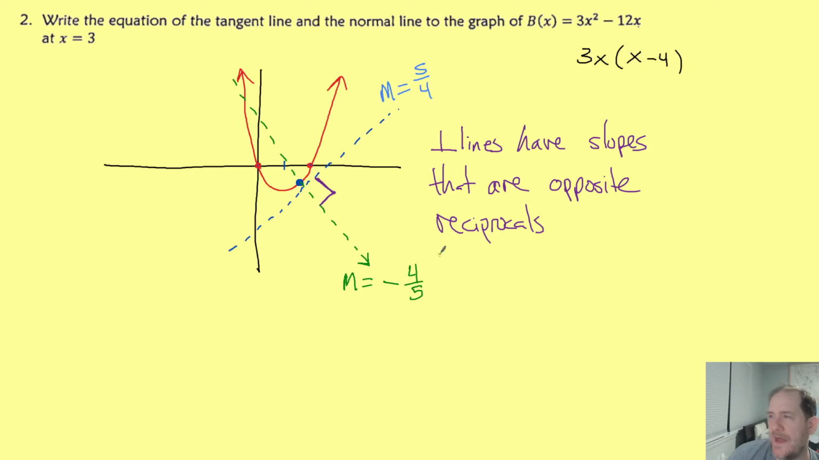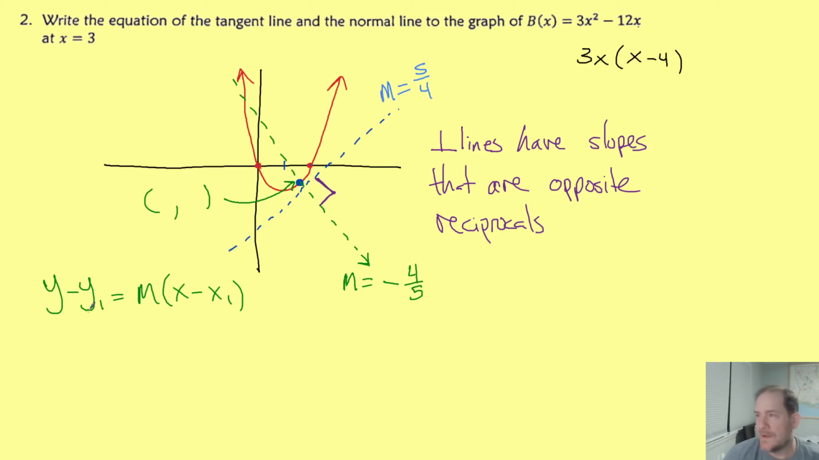But you would now have the slope for both the tangent line and the normal, then all you would need to do is find the coordinates of this point of tangent C, right? And that would be your x1, y1. Then to write these equations, you would plug into our point slope form, y minus y1 equals m times x minus x1. So that's it. That's sort of the background information on this problem. Let's just do it now.